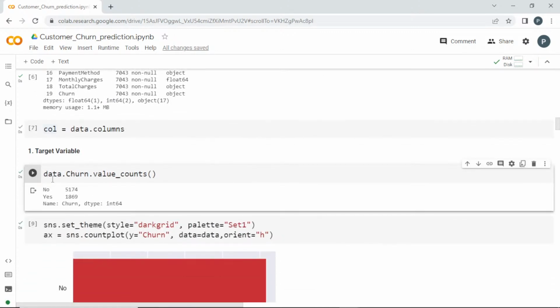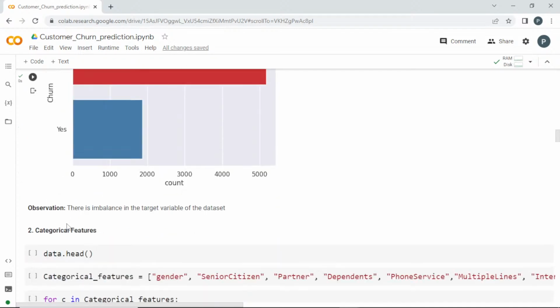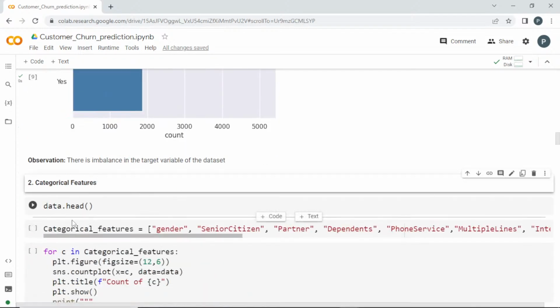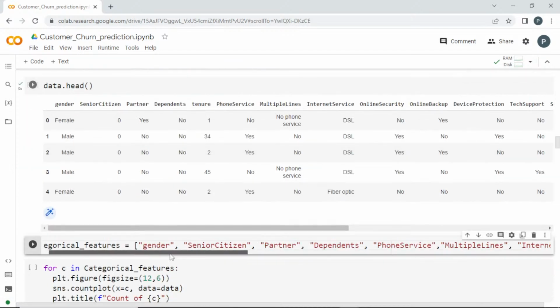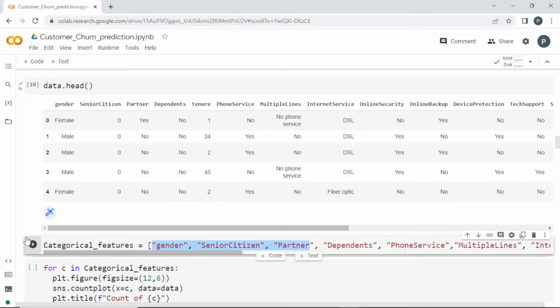Okay, that we have completed. Next thing will be categorical features. So I'll load the head, and I have selected which all things are categorical. I have loaded it in a list, just the name alone. So I'll run this.